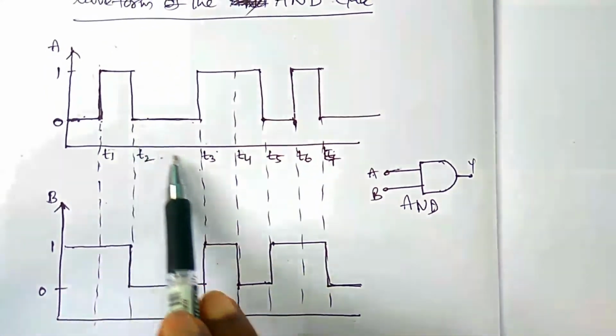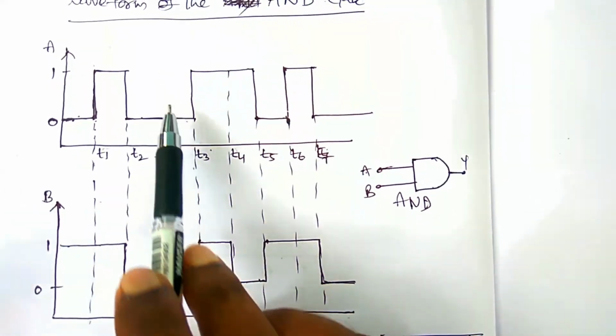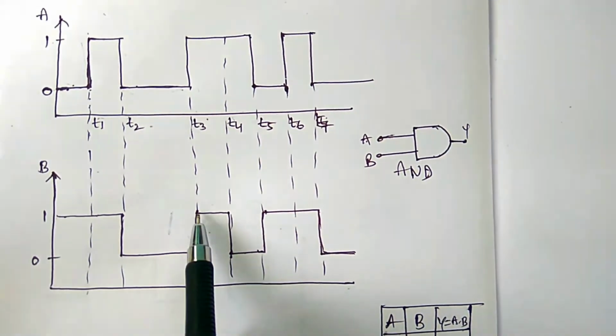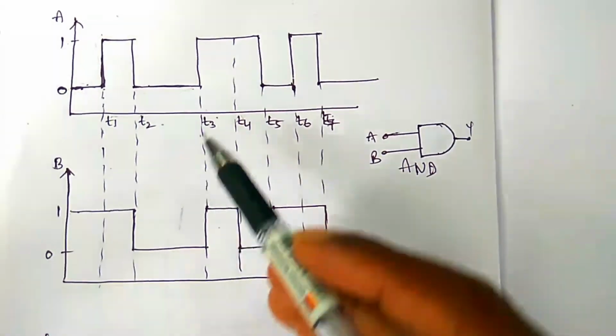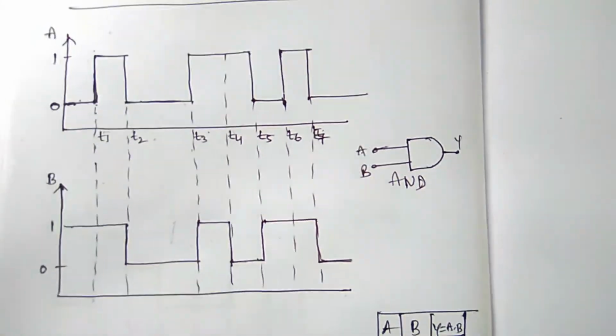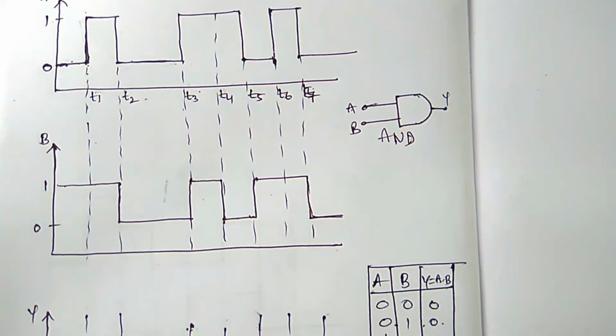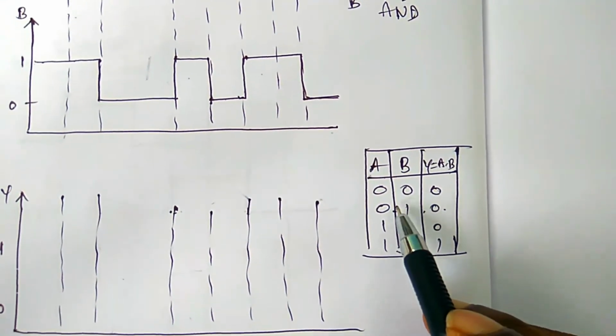So this is the waveform of input A, and this is the waveform of input B. Coming to the output waveform of the AND gate, you have to draw it using the AND gate truth table.